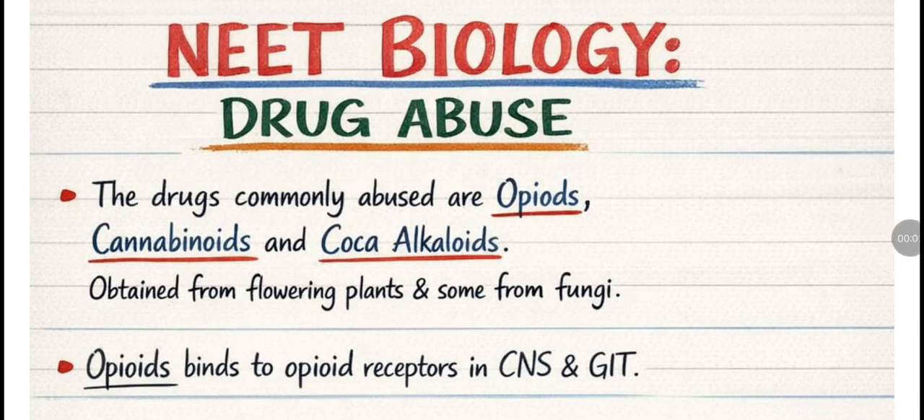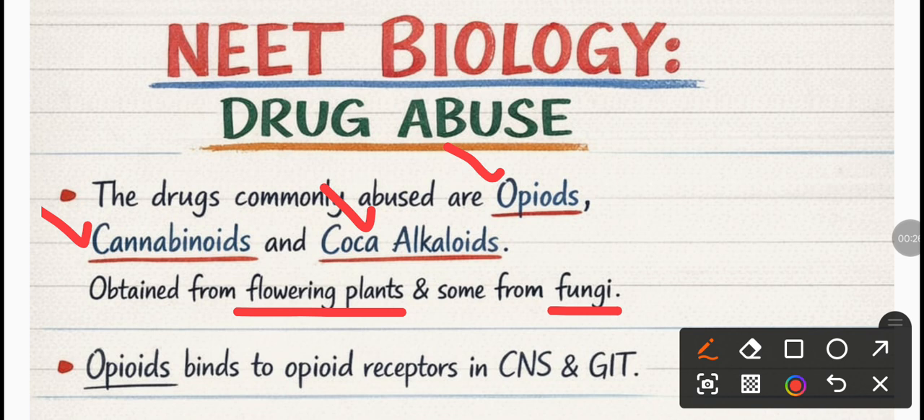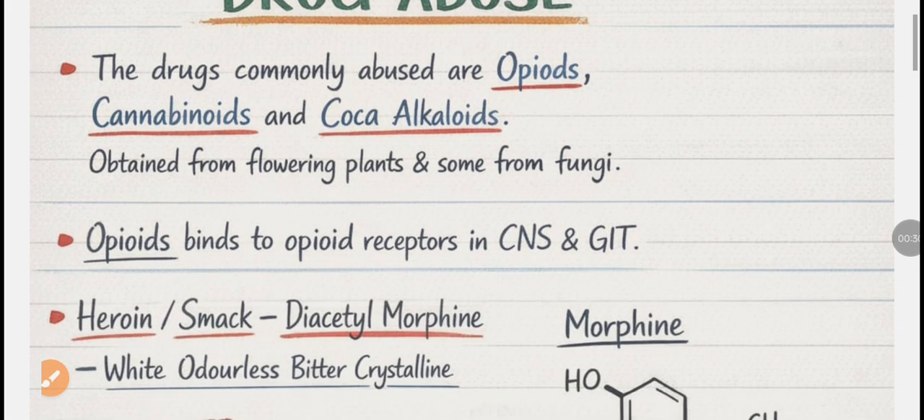Hello students, this video regarding the NEET important topics about drug abuse, one of the important chapters in 12 CBSE biology, human health and disease. So basically the commonly used drugs which are abused drugs are opioids, cannabinoids and coca alkaloids, and these drugs are obtained from flowering plants and some extracted from the fungi. Let us learn more about opioids.